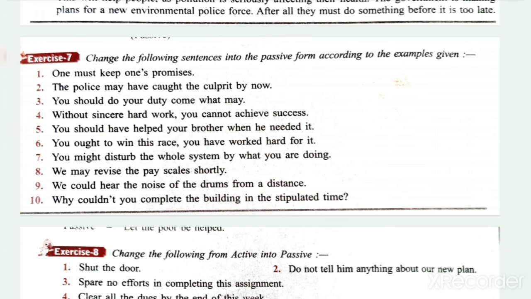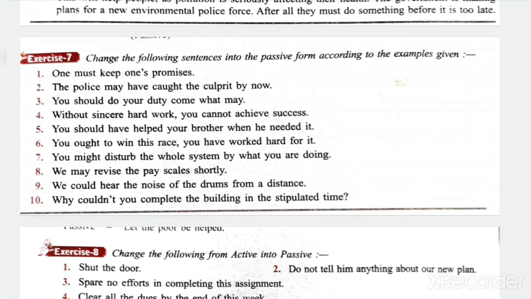Here exercise 7 is a little bit tricky. If you have the habit to read English newspapers or magazines or articles, then only you can do this properly. Here sometimes in some sentences we have to add the words not according to the rule. They are the advanced form of passive voice. Okay, so let's start. One must keep one's promises.